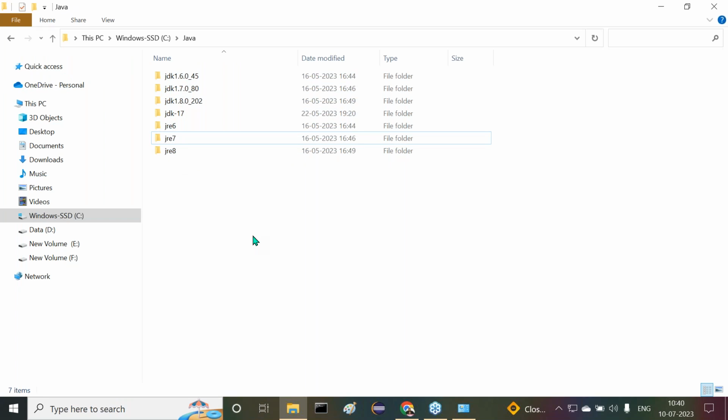But in the latest versions of the Java software, JRE is inbuilt inside the JDK. So only JDK will come. In the latest versions, if you install Java software, what are we able to get? Only JDK. Inside the JDK, JRE will come. But in the older versions, JDK and JRE, two different products we are getting separately. In the latest versions, JRE comes along with JDK only.